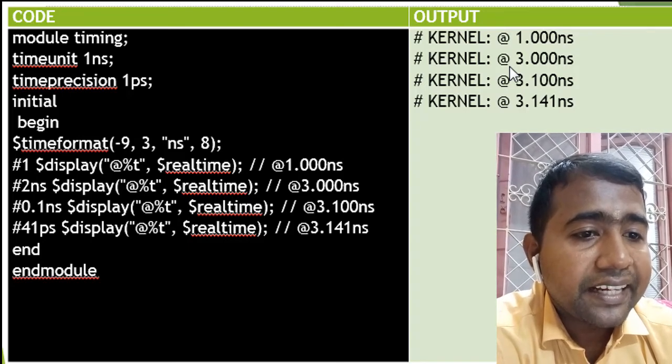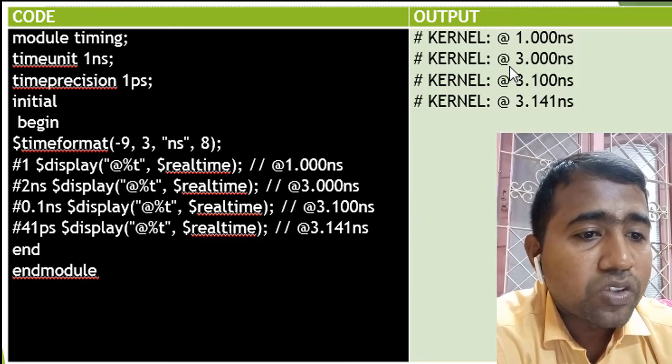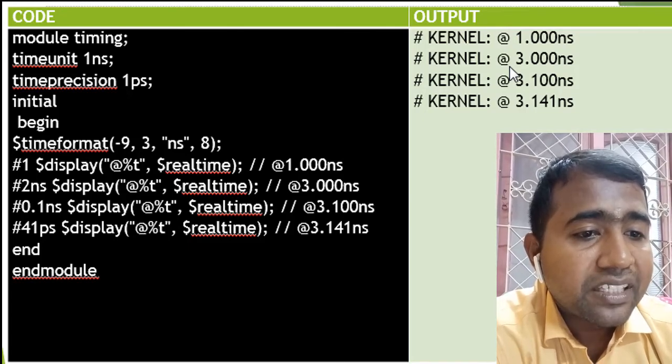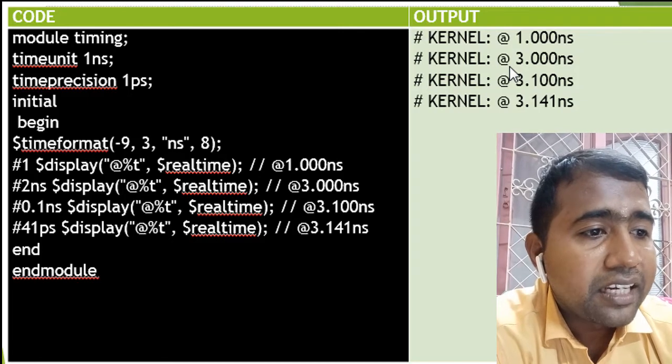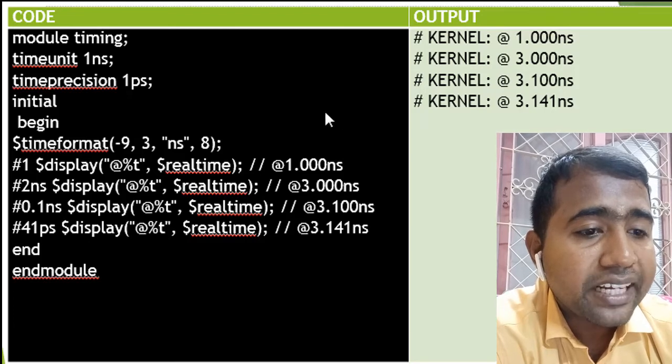In the second line, the real time value is displayed, that is 3 nanoseconds. In the third line, 0.1 nanosecond is added to the previous time, giving 3.100 nanoseconds. Finally, 41 picoseconds is added and the time displayed is 3.141.